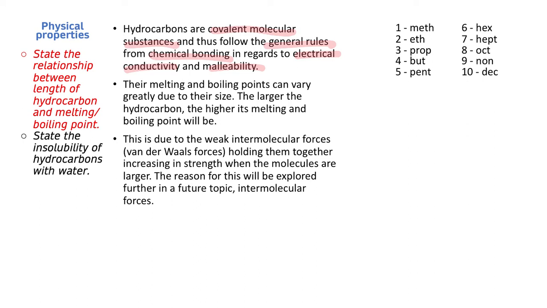All right, however, let's go to their melting and boiling points. Their melting and boiling points can vary greatly due to their size. Okay, the larger the hydrocarbon, the higher its melting and boiling point will be. So effectively, decane compared to methane will have a much higher boiling point, and that's the general relationship that you need to know, right? As it gets longer, there is a higher melting and boiling point.